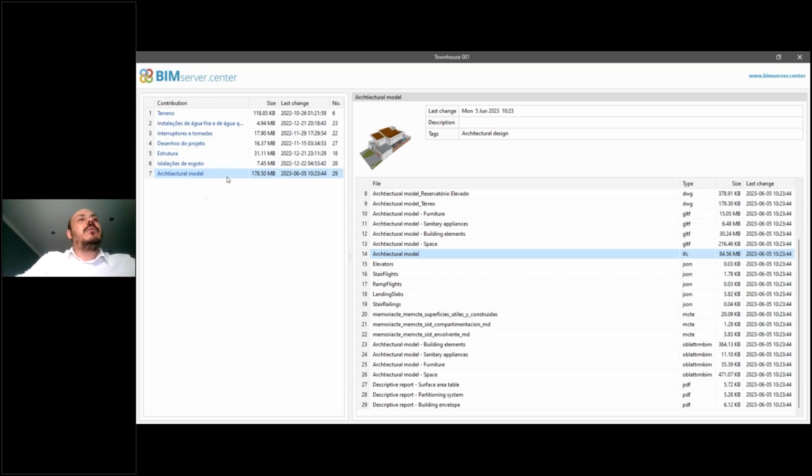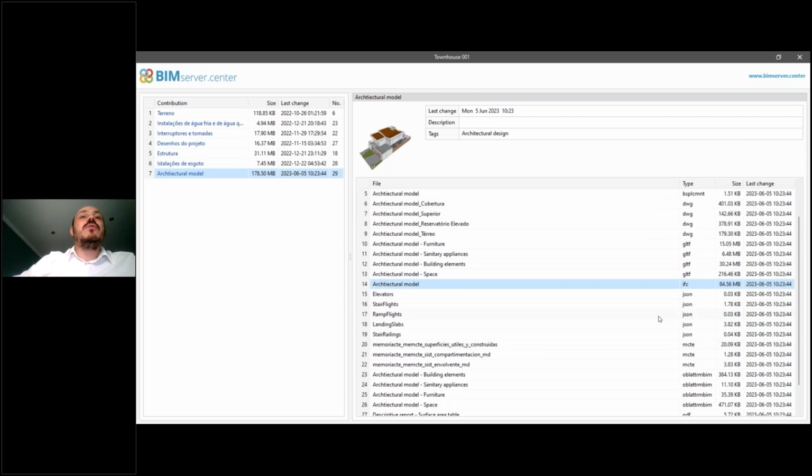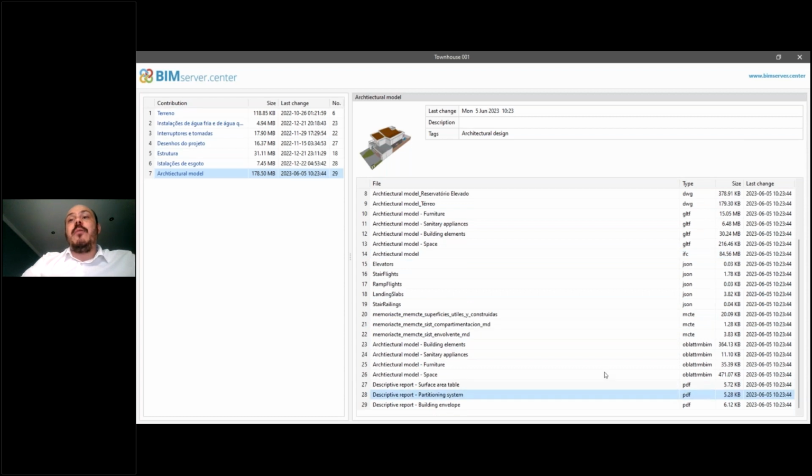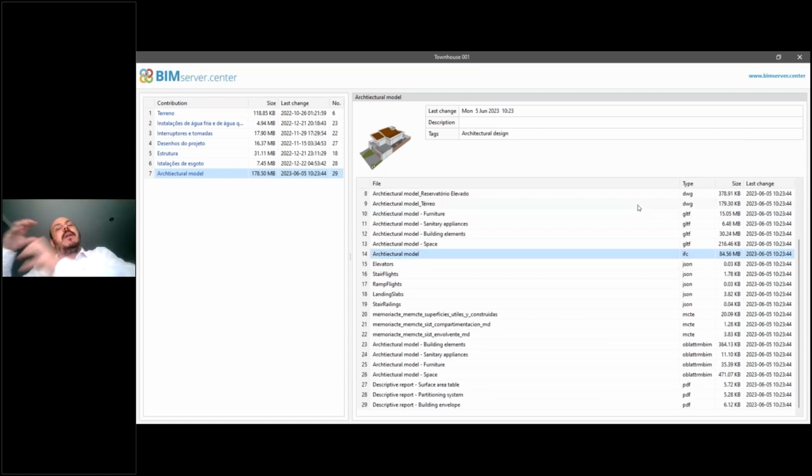So when I created the architectural model of this project and exported it from CYPE architecture to BIMserver.center, I generated different files related to the architectural model. Not just the IFC file, but also other files that can be used for different purposes. It could be a final file like a PDF with a report of, I don't know, the building envelope, as in this case, or some complementary files necessary to connect CYPE architecture with other softwares from the ecosystem of BIMserver.center.